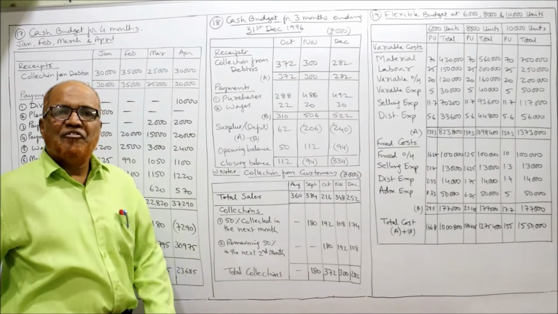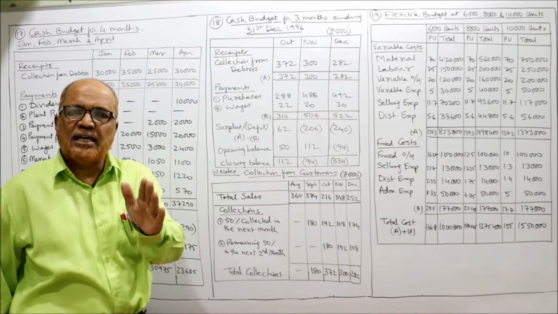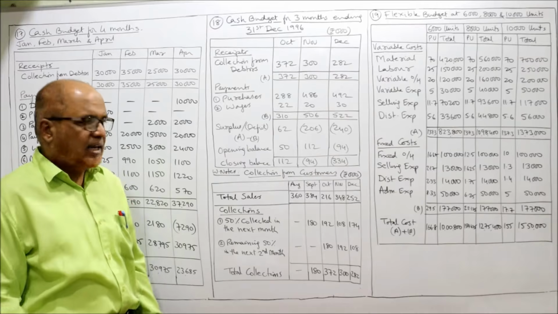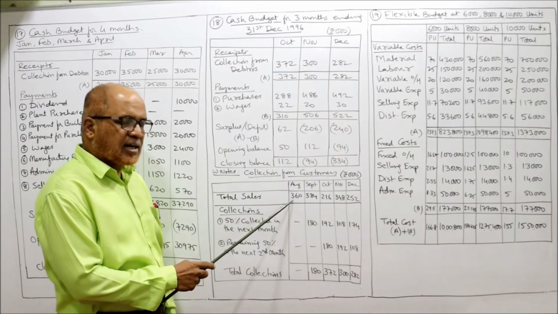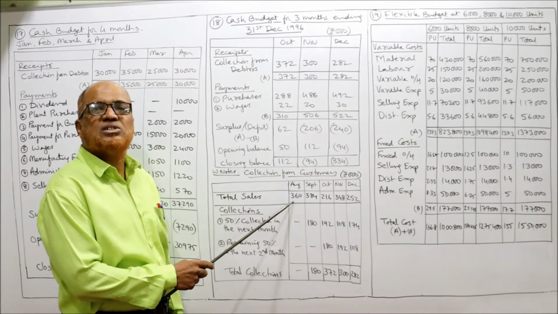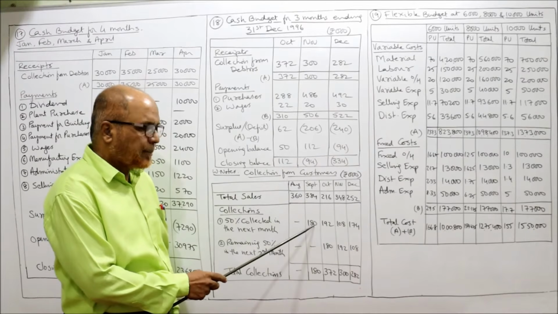Now collections. 50% of credit sales are collected in the next month. What is the total credit sales here? 360. 50% of 360 is 180, which will be collected in the next month, September.